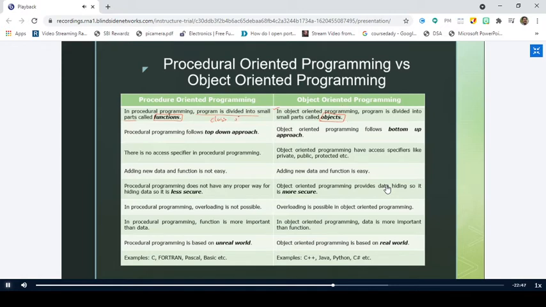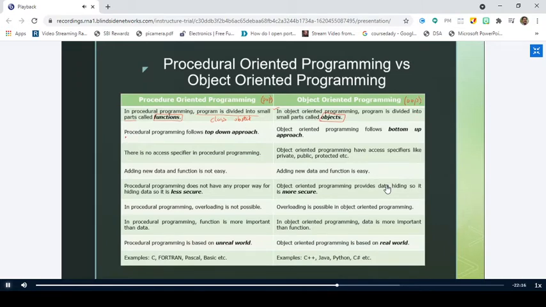We'll see it when we discuss the actual concepts of object-oriented programming. We can say that in object-oriented programming, the program is divided into small parts called objects or classes also. Nothing wrong in it, right? And coming to procedure-oriented programming, POP. What is the short form of procedure-oriented programming? It is POP, and the short form of object-oriented programming is OOP.